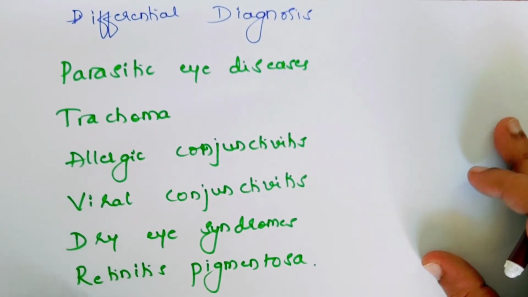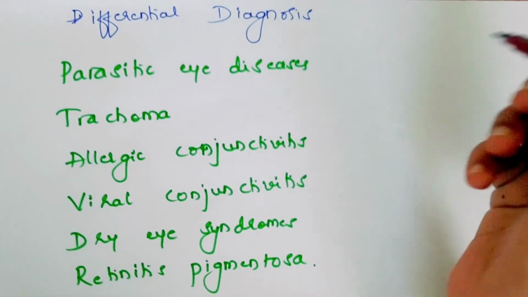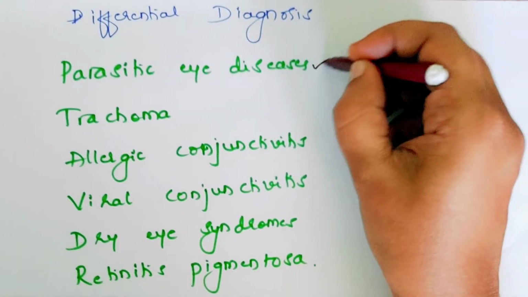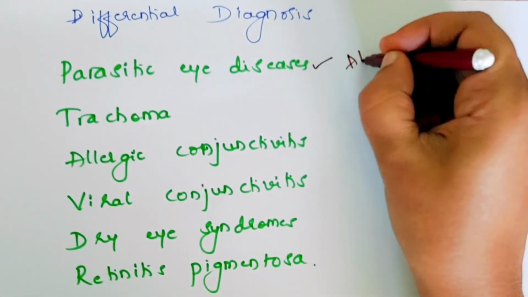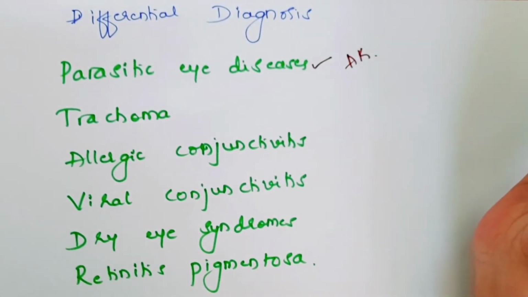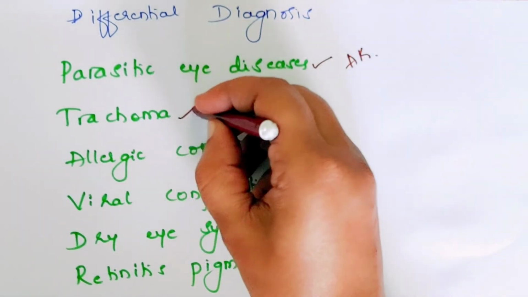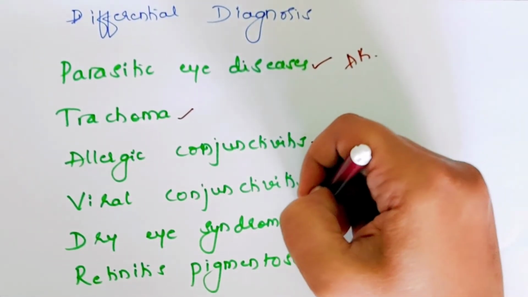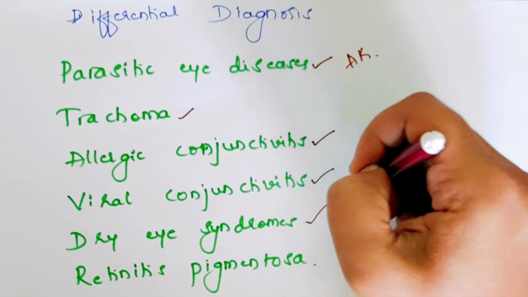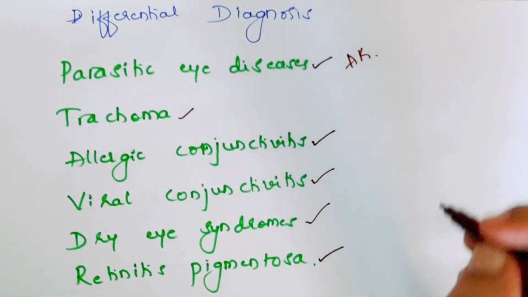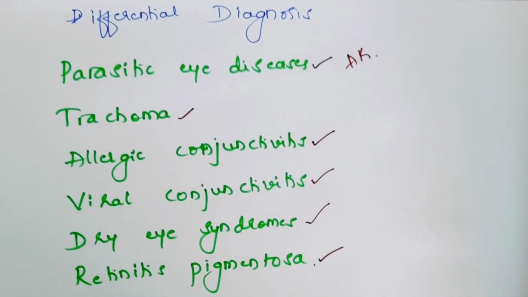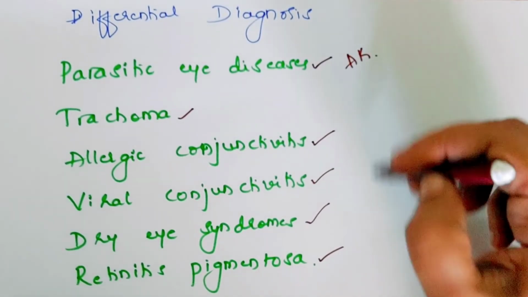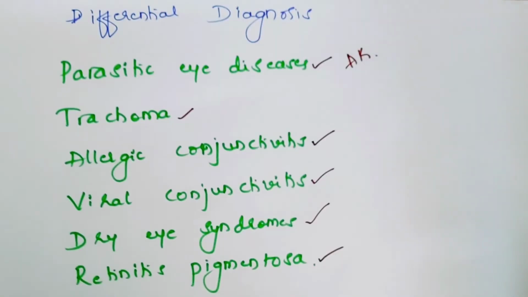We have various other diseases which mimic vitamin A deficiency, like parasitic eye disease, for example Acanthamoeba keratitis, which can mimic the ulcer stage in xerophthalmia. Then trachoma, allergic conjunctivitis, viral conjunctivitis, even dry eye syndrome, which closely mimics vitamin A deficiency, and retinitis pigmentosa, where the patient will have night blindness as the presenting symptom. So we have to differentiate from all these differential diagnoses.